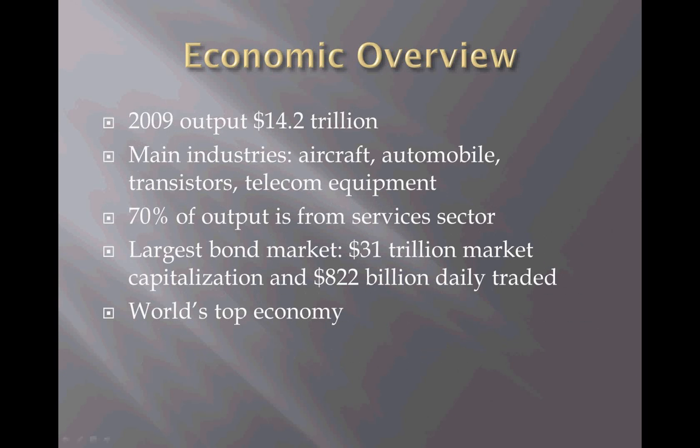The U.S. is widely considered to be the richest country in the world, producing about $14.2 trillion in output in 2009. It ranked 10th in 2009 in terms of per capita income. That's just the country's total divided by its population, about $46,000 a year. The U.S. main industries are aircraft, automobiles, transistors, telecom equipment, and other industrial materials.